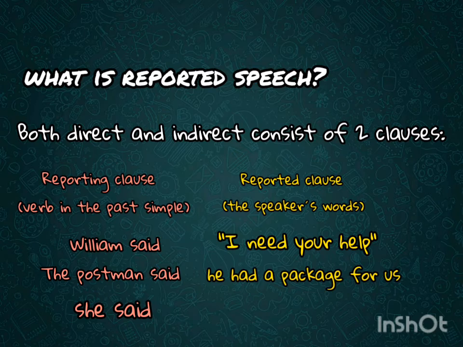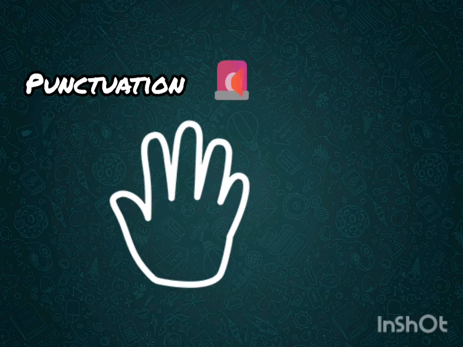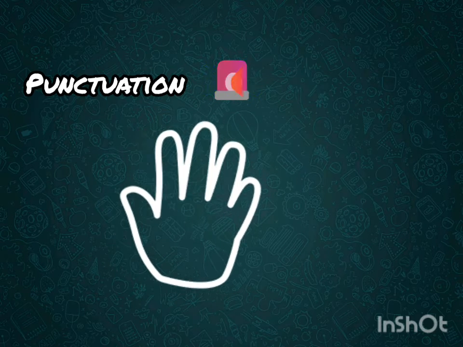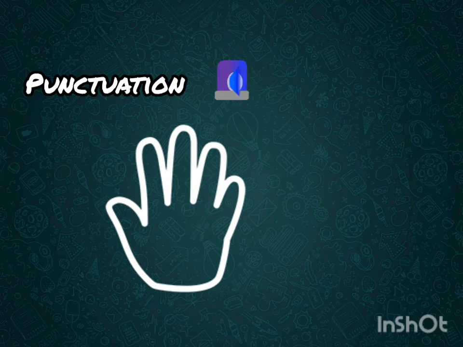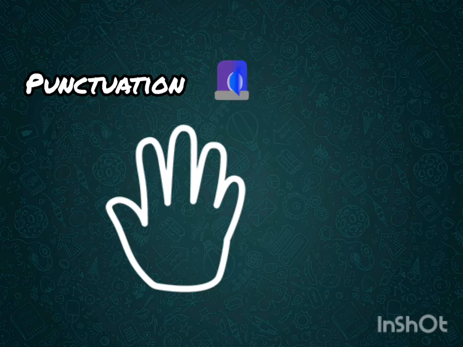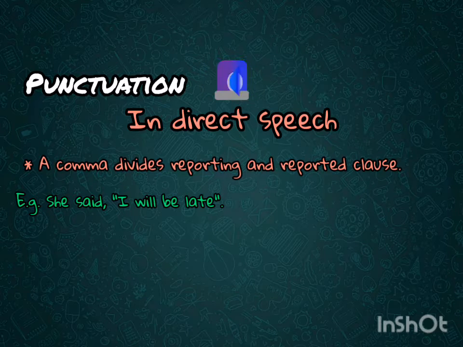She said, "I am thinking of moving to Canada." She said is a reporting clause, and I am thinking of moving to Canada is the reported clause. Next, we need to pay close attention to punctuation. We are going to stop at each of the points and provide a brief example so that you can understand this better.